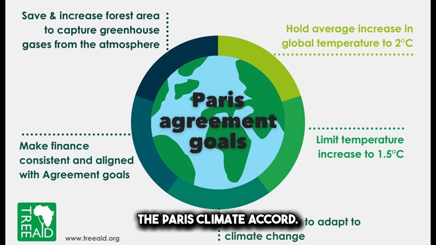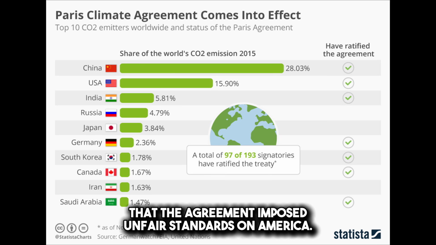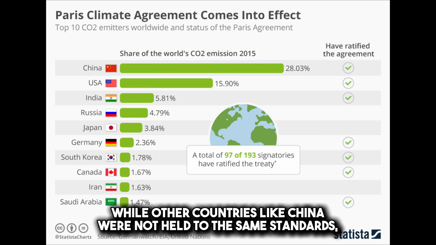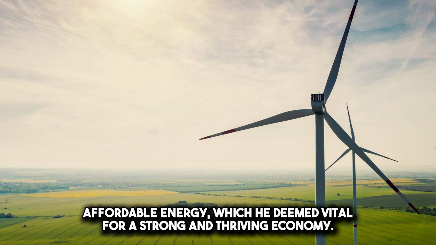Next, the Paris Climate Accord. Trump announced the U.S. withdrawal from the Paris Climate Accord, arguing that the agreement imposed unfair standards on America, while other countries like China were not held to the same standards. He claimed that staying in this accord would hinder the U.S. from producing affordable energy, which he deemed vital for a strong and thriving economy.